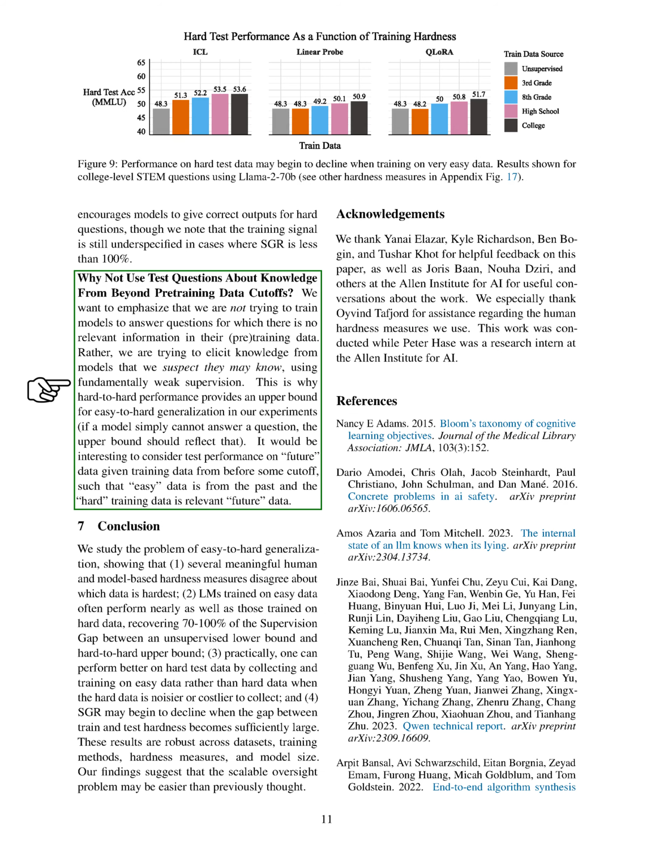Finally, we want to clarify that we are not trying to train models to answer questions for which there is no relevant information in their training data. Instead, we are trying to extract knowledge from models that we believe they may possess, using fundamentally weak supervision. This is why the performance on hard-to-hard training provides an upper limit for easy-to-hard generalization in our experiments. It would be interesting to consider how models perform on future data given training data from before a certain cutoff, such that easy data is from the past and the hard training data is relevant future data.